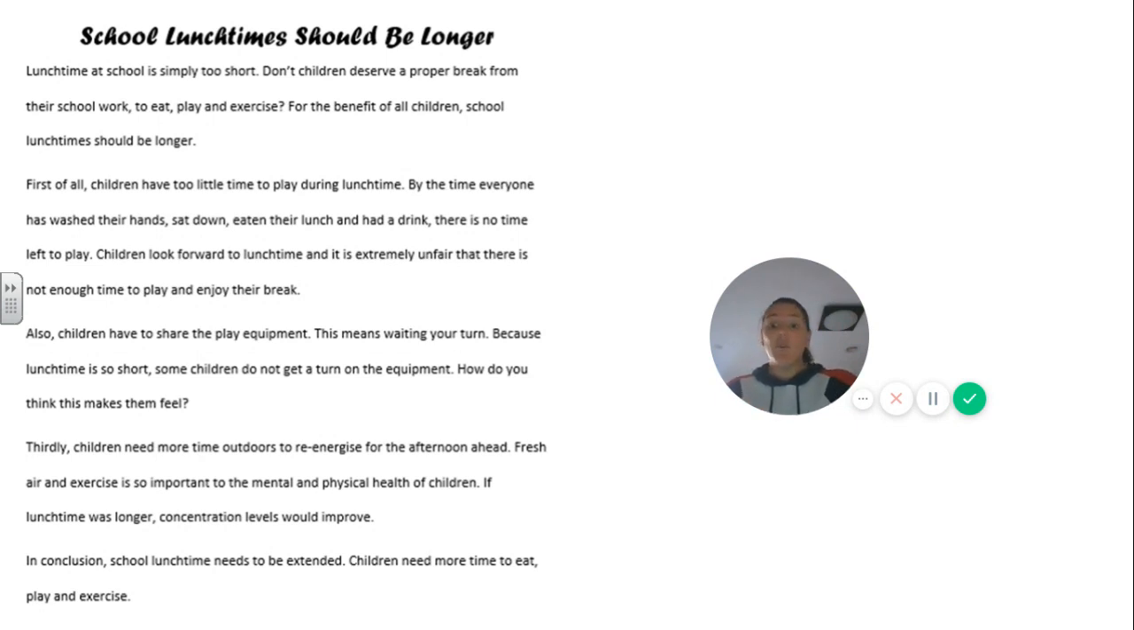Thirdly, children need more time outdoors to re-energise the afternoon ahead. Fresh air and exercise is so important to the mental and physical health of children. If lunchtime was longer, concentration levels would improve. In conclusion, school lunchtime needs to be extended. Children need more time to eat, play and exercise.